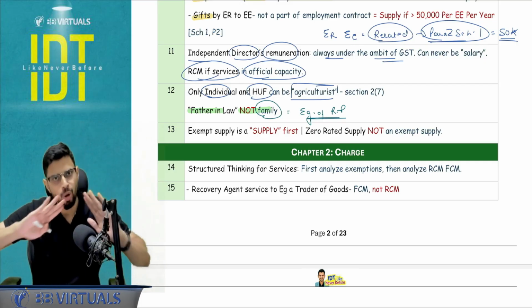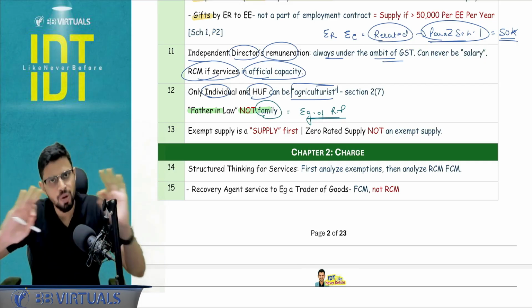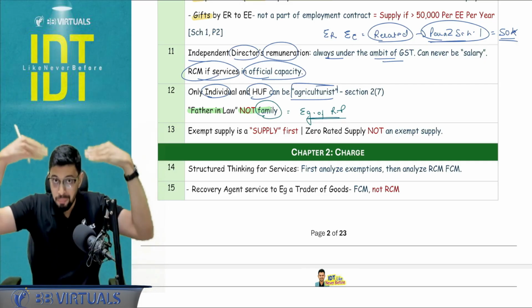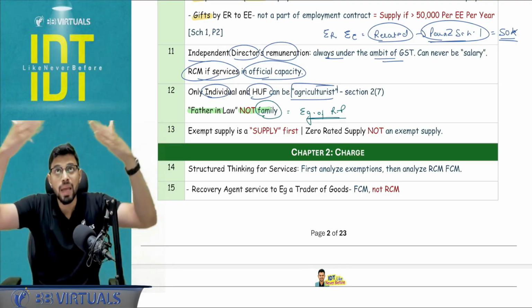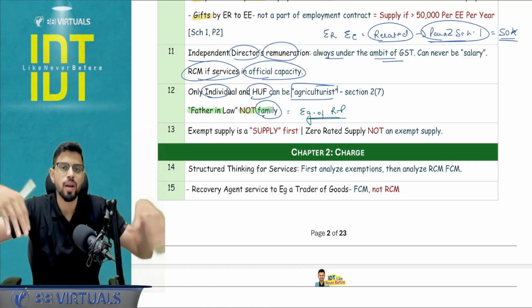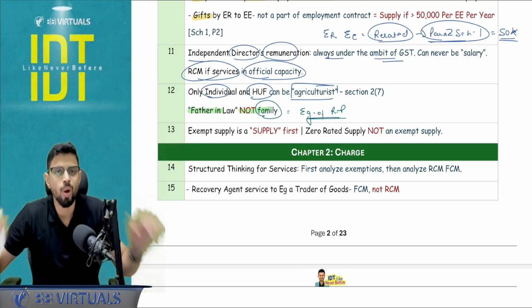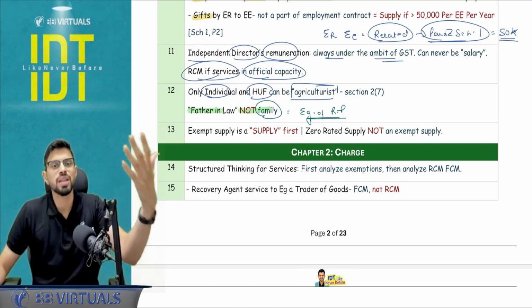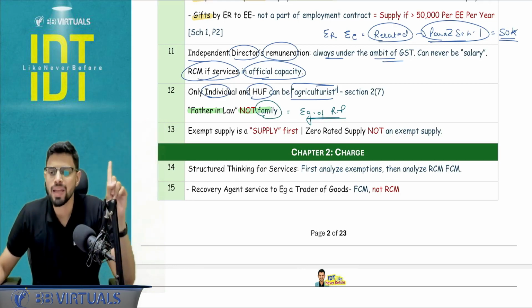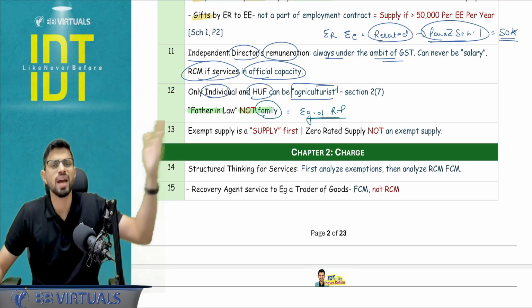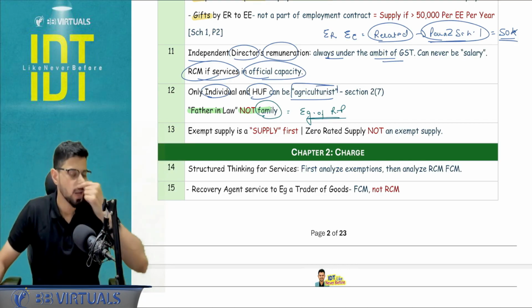Spouse and children are always a part of family, regardless of how dependent or independent they are. But my parents, grandparents and brother, sister, not my spouse, they are going to be a part of the family only if they are wholly or mainly dependent on me. So in the question, they will state my brother is having a factory, my sister is a well-known consultant. Then in that case, they are not a part of your family, because they are earning themselves, they are not dependent on you. Is this clear?